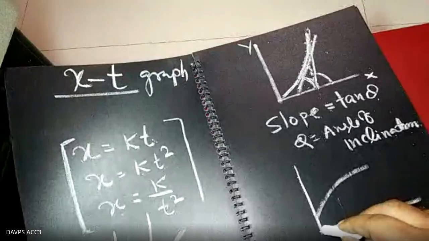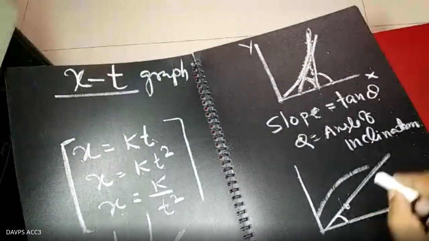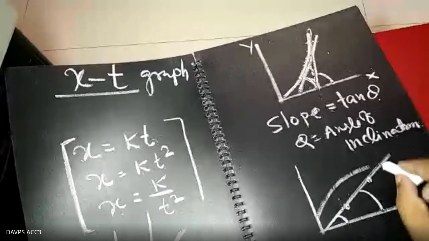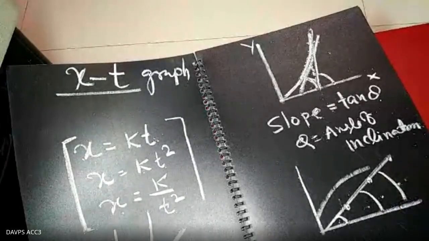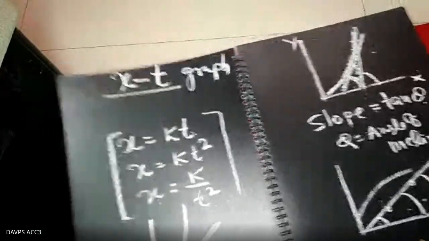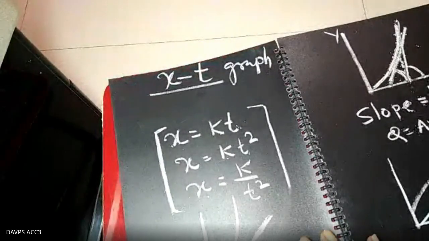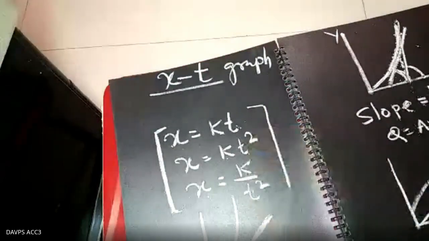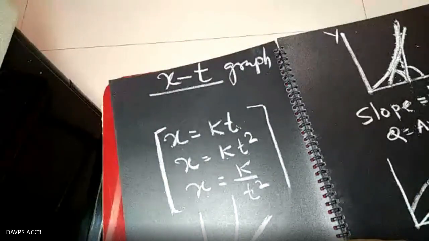And if the graph is a straight line, that is the constant slope. At every point here you get this angle, here you get this angle, here you get this angle. The angle is constant, so the graph is having the constant slope. So I just gave you the idea about how the plots and graphs are represented by seeing the equation and what is the role of the slope of the graph.